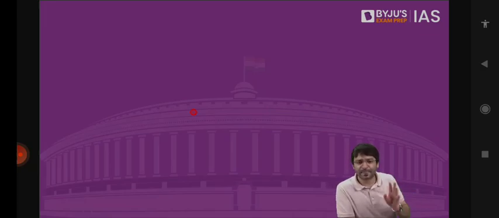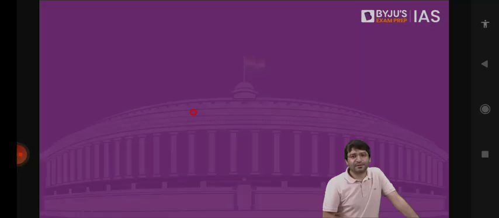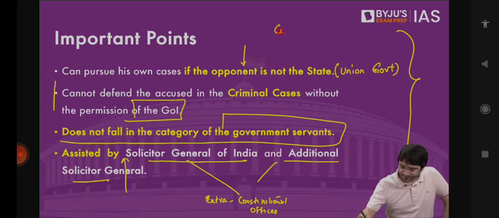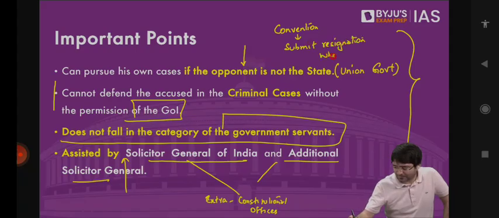And whenever there is a change in the government, the normal practice, the convention, is to submit resignation when there is a change in government.